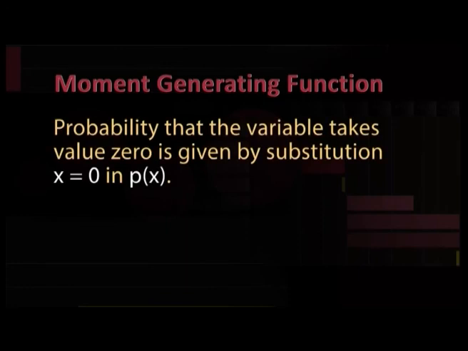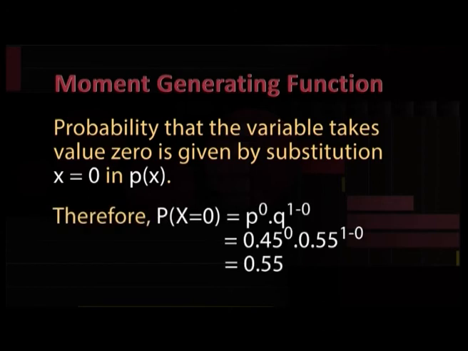The probability that the variable takes value 0 is given by substituting x equal to 0 in the probability of x. Therefore, P of x equal to 0 equals p to the power 0 into q to the power 1 minus 0, equals 0.45 to the power 0 into 0.55 to the power 1 minus 0, which equals 0.55.